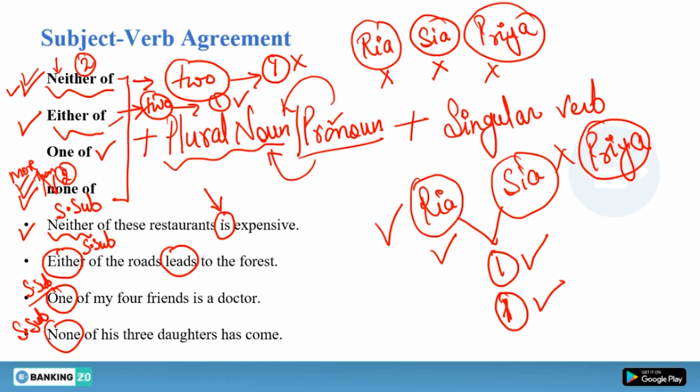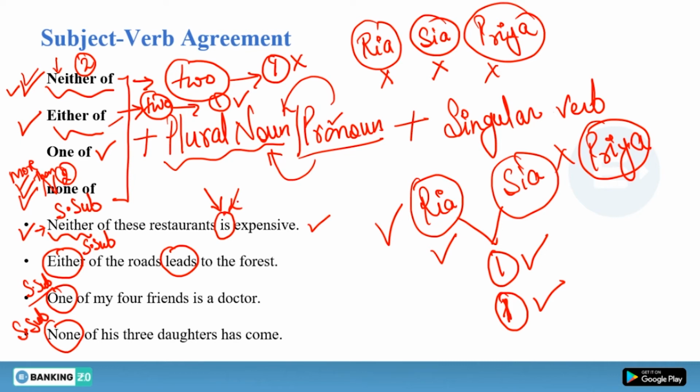So neither of these restaurants is expensive. Suppose it is understood, by reading the previous conversation, that the sentence is talking about two restaurants, then this sentence is fine. If the restaurants are more than two, then you cannot use neither here, and in that situation you have to use none. But in either case you will use the singular verb is here.